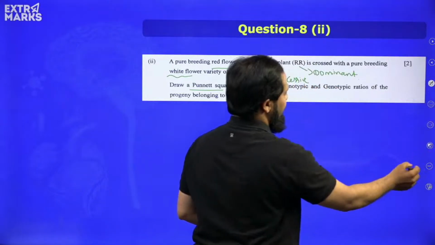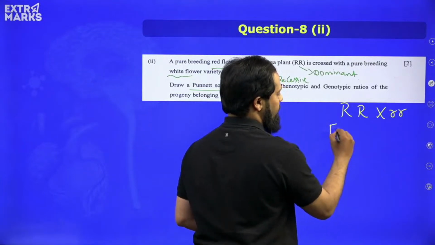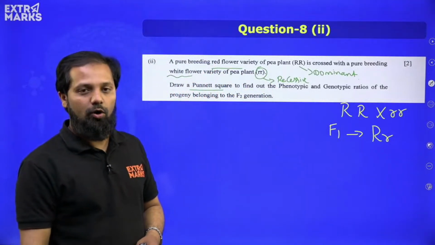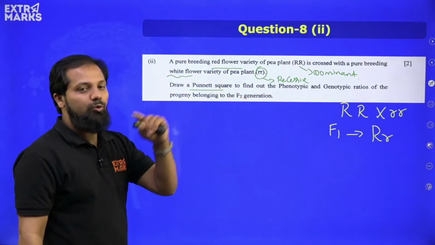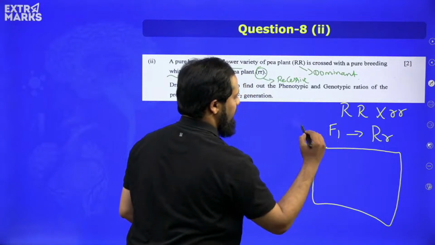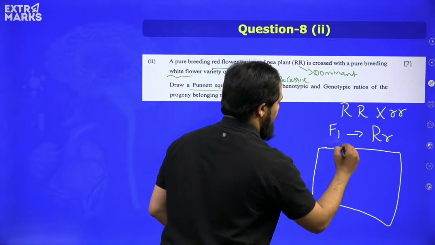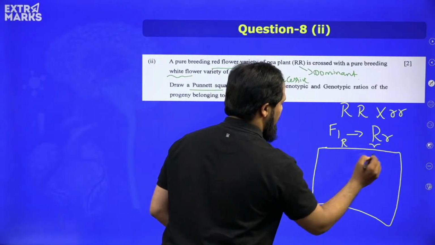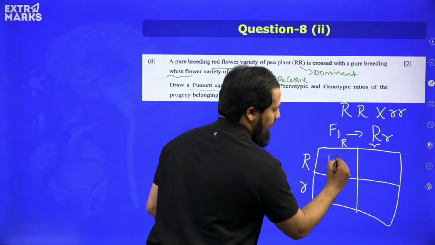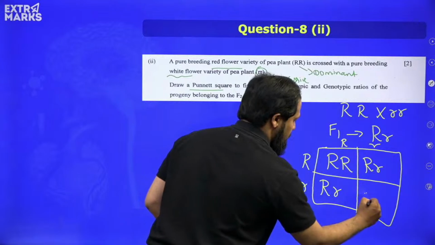Okay, so if we write this capital R, small r in F1 progeny, all the progenies will be having this combination, capital R and small r. Now the question is related to F2 generation. So here we have to draw a Punnett square board, or a checkerboard, and we have to mention the gametes over here. So one capital R, one small r, one capital R, one small r. So when we do such a combination, you will find capital R and capital R, one capital R, small r, capital R, small r, small r and small r.